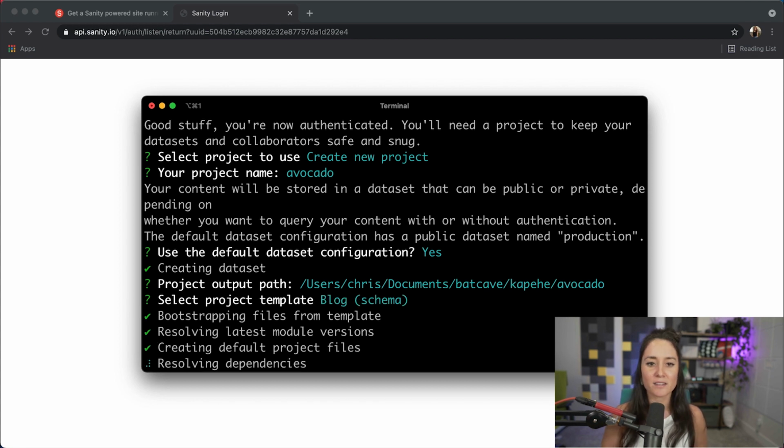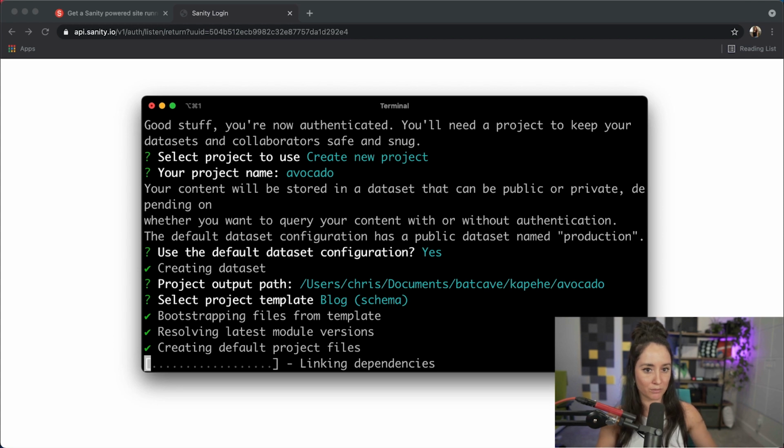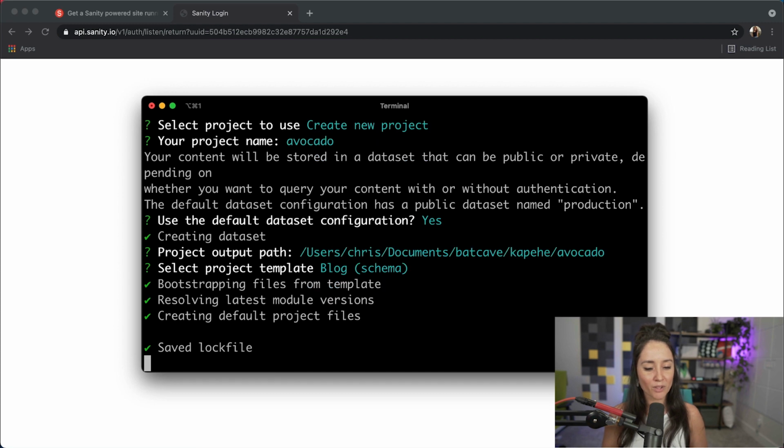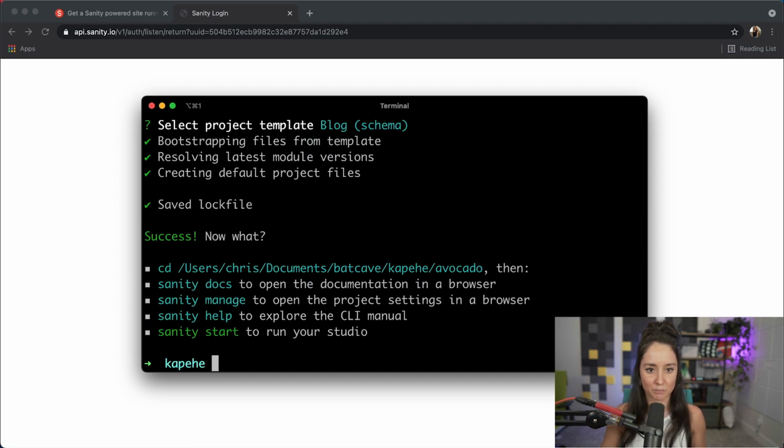The other ones, e-commerce or movie, will have a schema already built up for you with data. The blog one that I chose is just a pre-built schema. And then at the very bottom, there was just empty, where you're going to create your own schema. You just need to get a Sanity instance running. So while that builds, we won't have any data in here. It'll just be the schema setup, and I'll show you all of that.